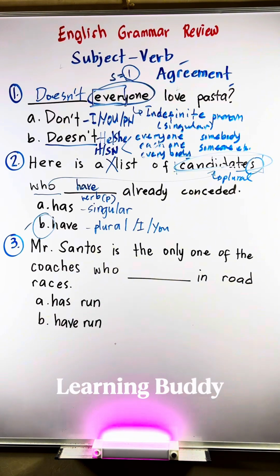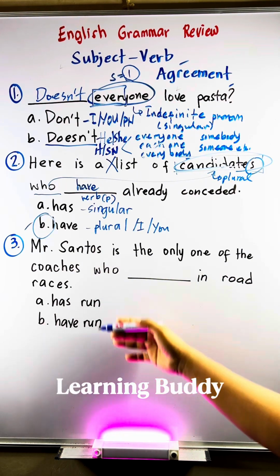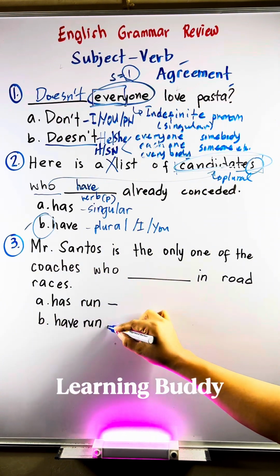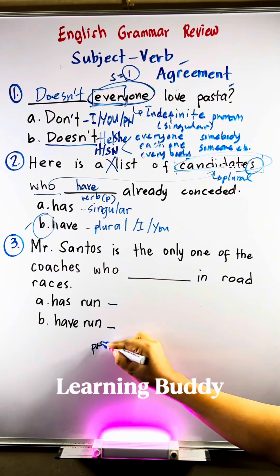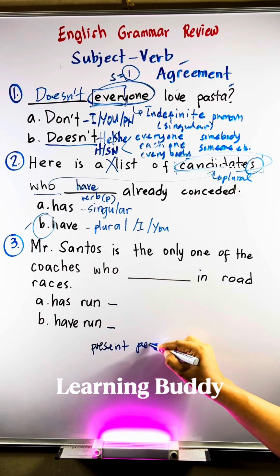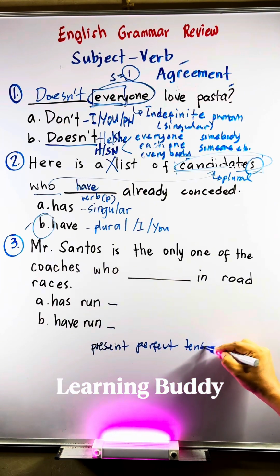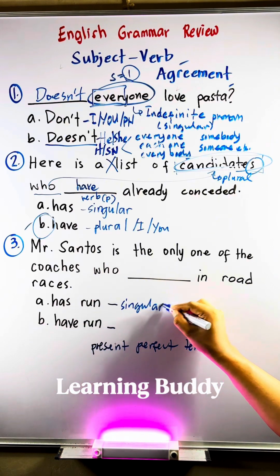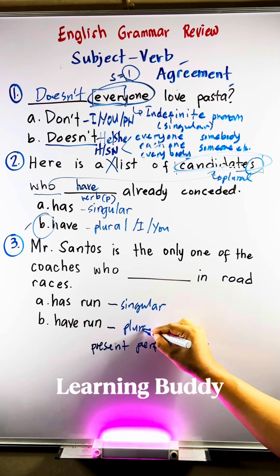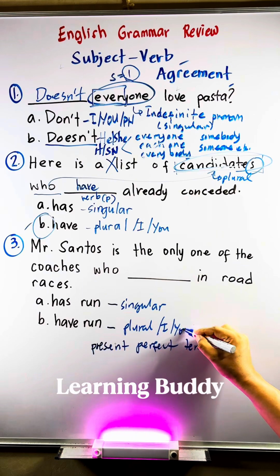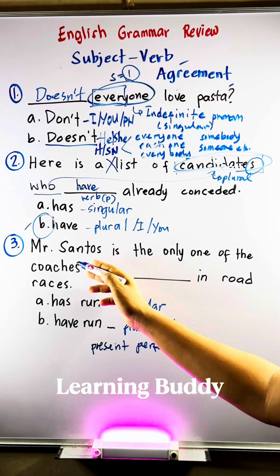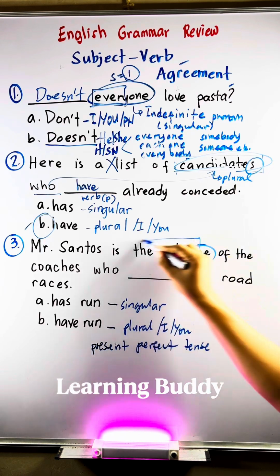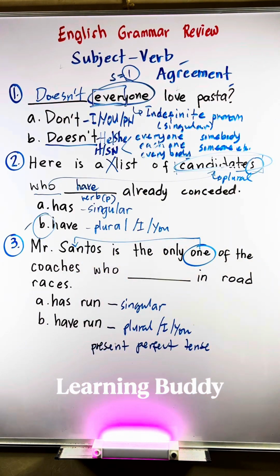Number 3, Mr. Santos is the only one of the coaches who blank in road races. Is it A, has run, B, have run? Again, the difference between these two phrases is that A, has run, is used for singular subjects. Meanwhile, B, have run, is used for plural subjects. Both are in present perfect tense. Mr. Santos is the only one. Let's highlight one that refers to Mr.